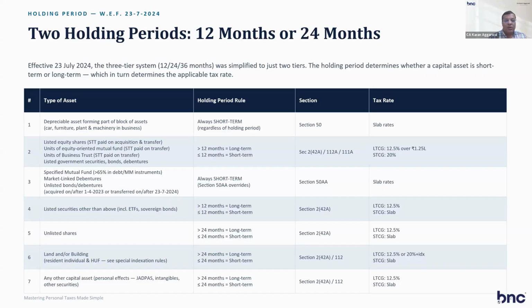Land and building, I told you earlier: greater than 24 months long term, less than 24 months short term, and long term capital gain 12.5% or 25% with indexation. I'll tell you that the non-resident doesn't get the benefit of indexation. That I'll make clear. Short term capital gain is slab rate. Any other capital asset: greater than 24 months long term, less than 24 months short term, and long term is 12.5%, short term is slab rate.